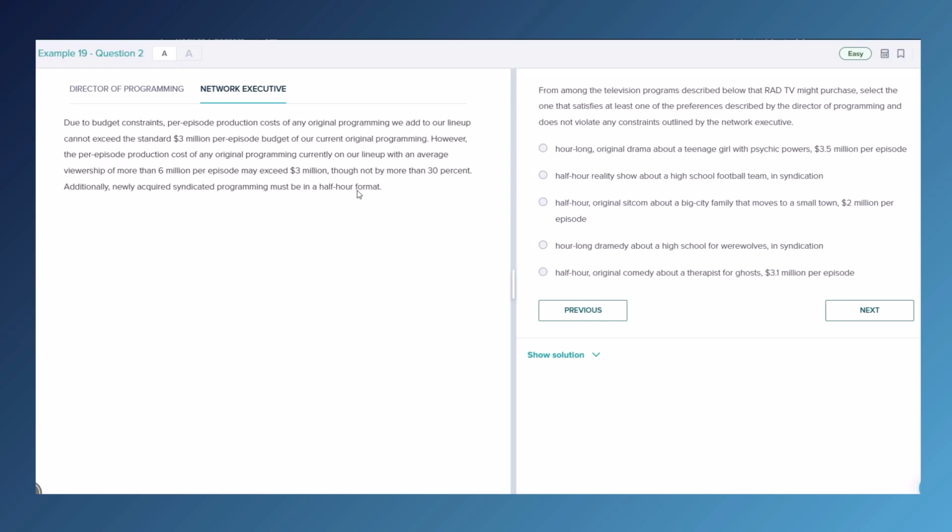So there's really only two things. Newly acquired syndicated programming must be in a half-hour format, and due to budget constraints, any new programs they add to their lineup cannot exceed $3 million per episode. So let's look through our choices and see what we can rule out based on the network executive's constraints. A, hour-long original drama about a teenage girl with psychic powers, $3.5 million per episode. Too expensive, that's not going to work.